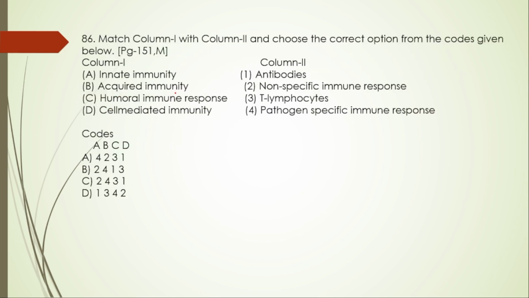Next, 86th one. Match the following type of question. Innate immunity, which is for non-specific immune response, that is A is 2. Acquired immunity, which is pathogen specific, so B is 4. 2, 4. Humoral, which is humoral immune response, which is antibodies, and then cell mediated, T lymphocyte. So here 2413. 2413. B is right.